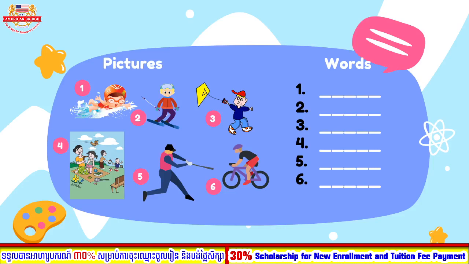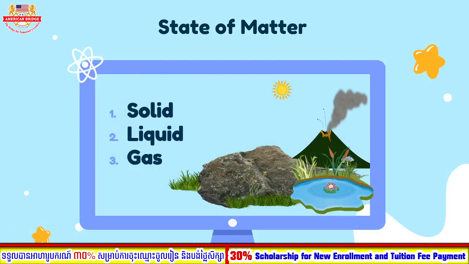Okay, everyone? Okay, class. Now let's move on to state of matter. Do you know what is state of matter? We have 3 kinds of matter. We have solid, number 1. Number 2 is liquid. And number 3 is gas. Do you still remember what are the solid things?